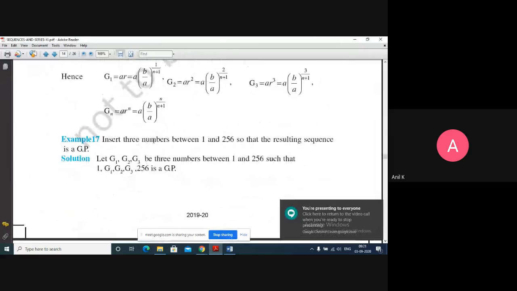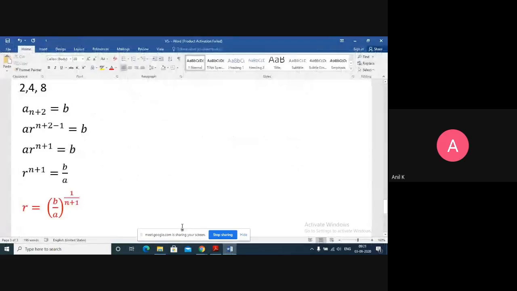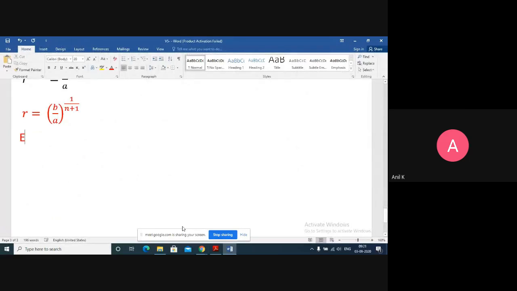Now an example. Insert three numbers between 1 and 256. So let me take the example. It's coming in red, so let me change the font to black. Between 1 and 256, so immediately I'll take A value as 1 and B value as 256.